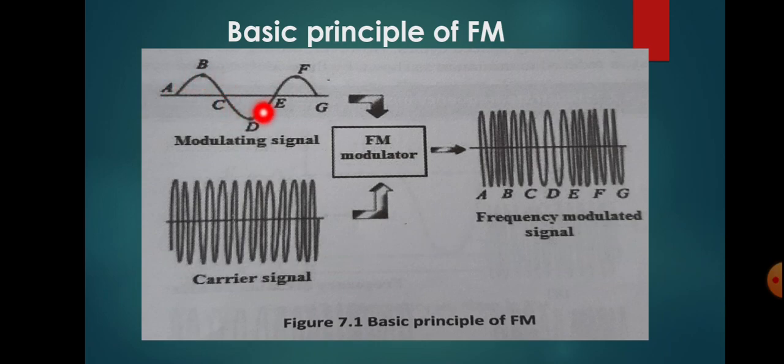Here this is the information signal, and this signal will be modulating this carrier signal. The carrier signal is a high frequency signal. That is why it is shown with a large number of cycles.